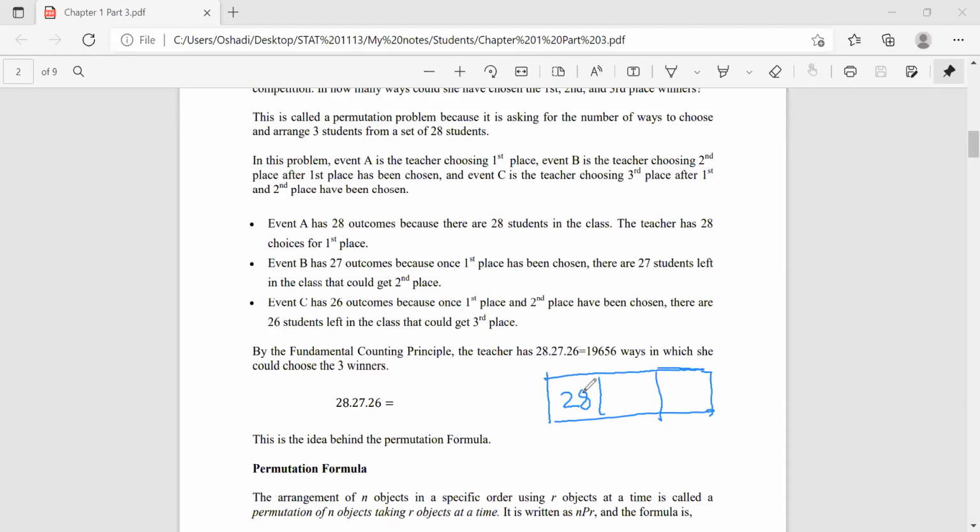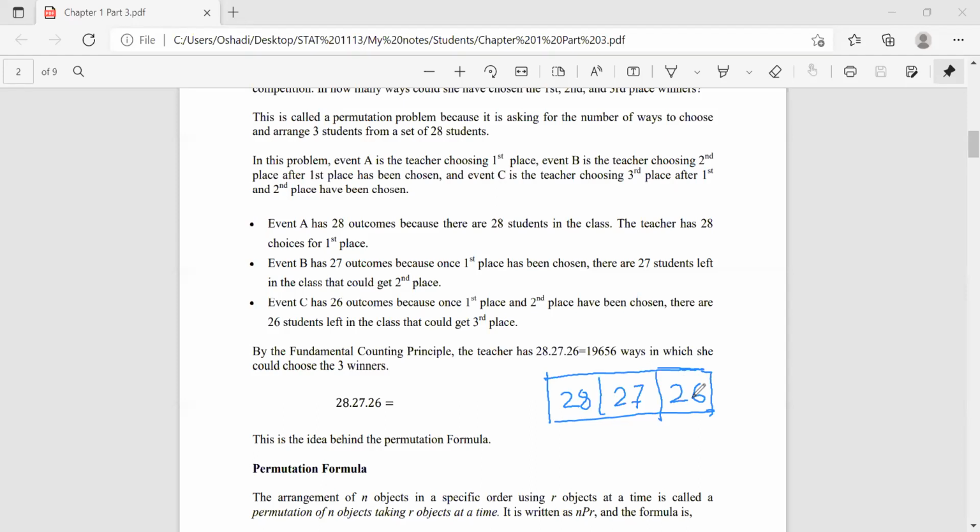So, when choosing the second place after first place has been chosen, one student is omitted from the list because that student got the first place. So there are 27 students left. We have 27 ways to select the second place. And now when it comes to third place, we have omitted the first place as well as the second place. So now there are only 26 possibilities of choosing the third place, right?